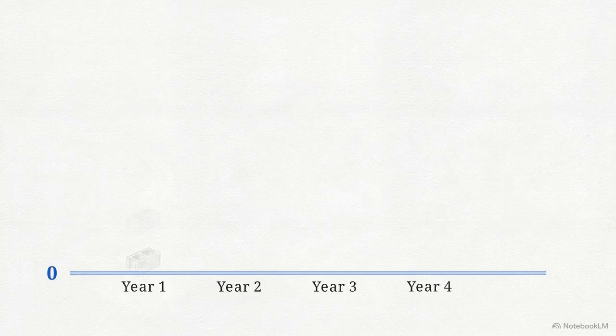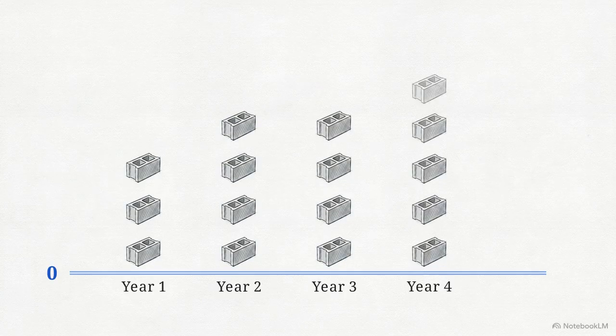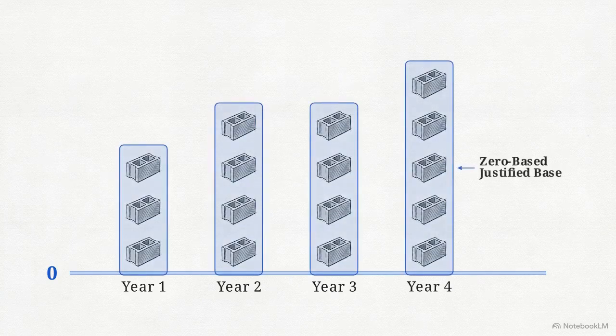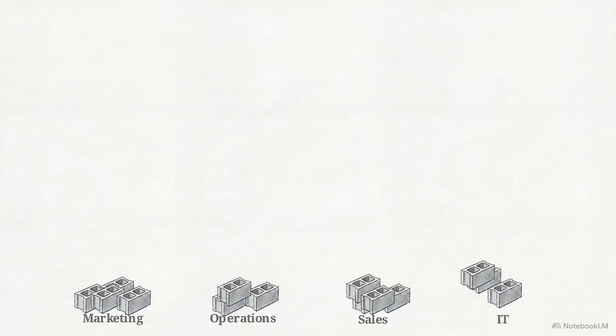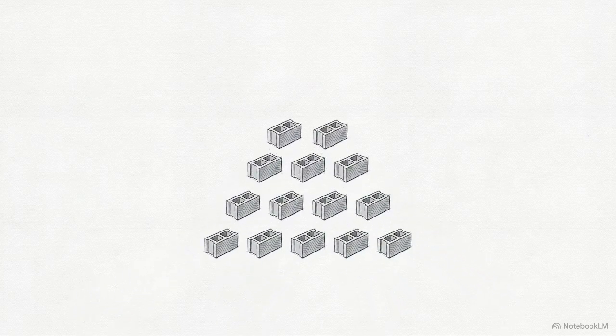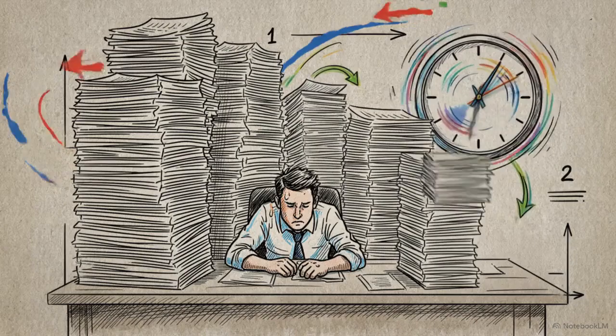Zero-based budgeting is the aggressive structural countermeasure to this exact problem. Under ZBB, the past is irrelevant. Every single manager must justify their department's entire budget request from a baseline of 0 every single cycle. This intense justification process must originate from the deepest, most granular units of the corporate entity before rolling up into the master plan. The trade-off is severe.